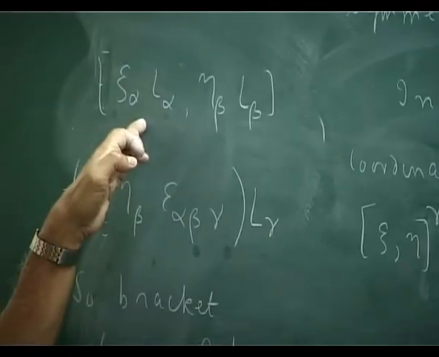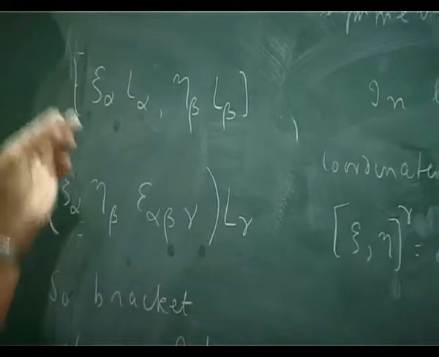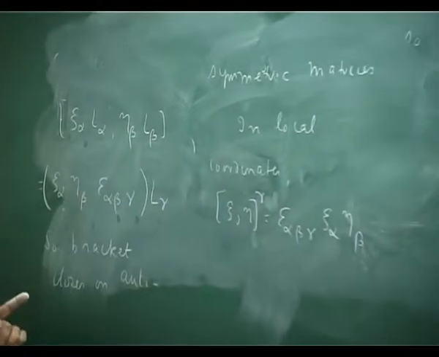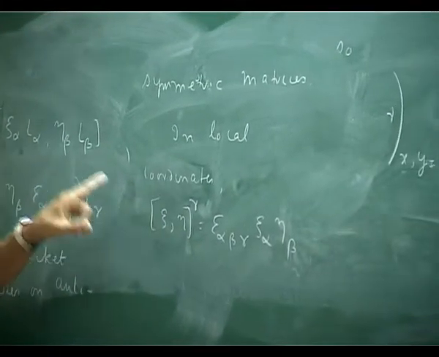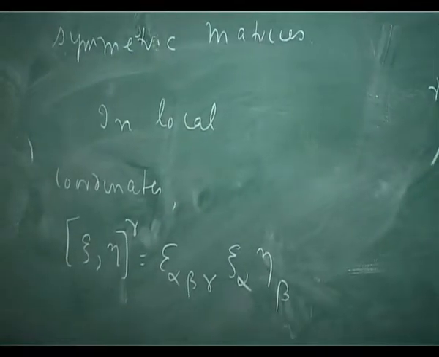So if I introduce local coordinates on the Lie algebra, or on the matrix when you exponentiate it, the corresponding Lie bracket will be this. Instead of writing like this, I write in terms of the matrices, and that is very often extremely easy to find out.